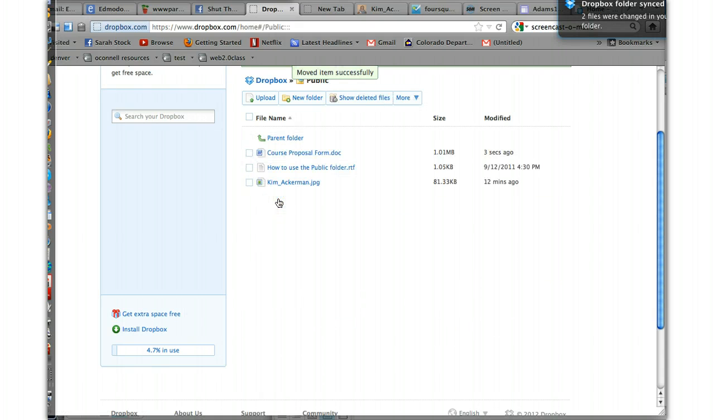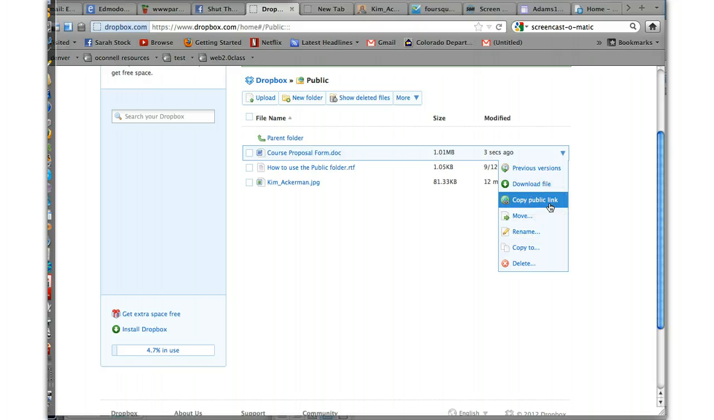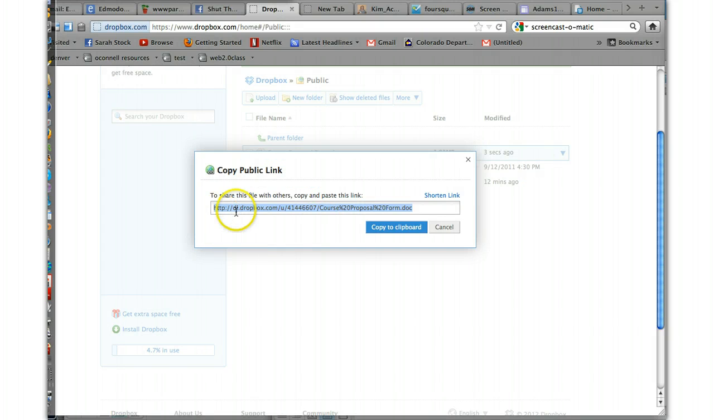Then you go into the public folder, and each thing has its own link. You can right-click on a PC, or hold the Control key down on a Mac, and click. And here it says Copy Public Link. If I click Copy Public Link, this is the link. So if you've used tinyURL and you want to make a tinyURL out of it, you can. You say Copy to Clipboard. It's now in copy memory, and you can email this to someone or give this link to someone, and they'll be able to click and get to the document, okay? And they don't have to have a Dropbox account.